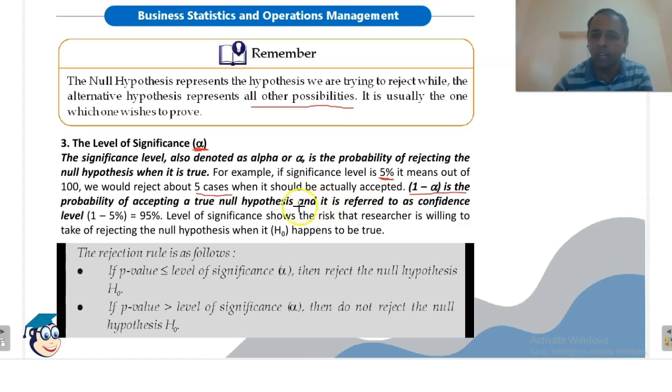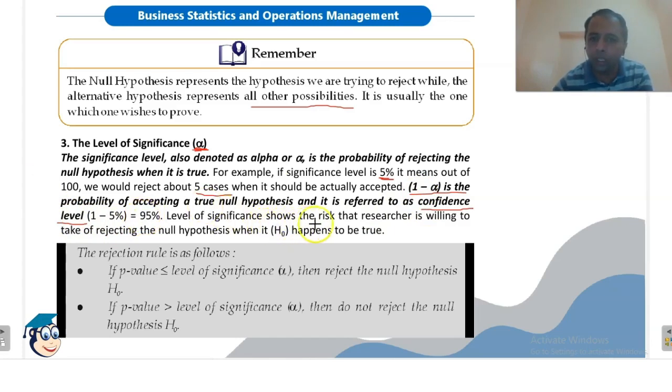So we are taking the right decision. 1 minus alpha is the confidence level. This means we are 95% confident that we are accepting the null hypothesis when it is true.